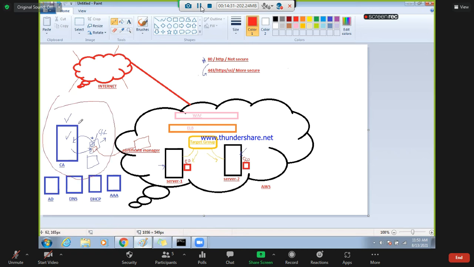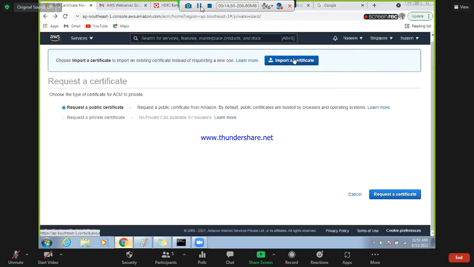Because for this, you need to have a CA server. You need to have a server and a self-signed certificate and this procedure. This procedure we cannot see here. But we can consider what happened is that the certificate is pushed here and you need to import that certificate here. That's it. You just need to import that certificate, finish.